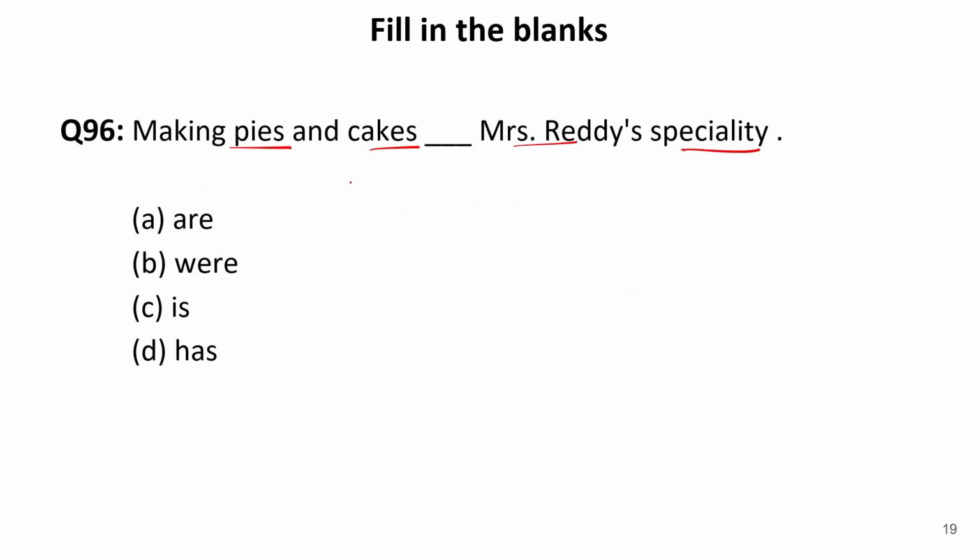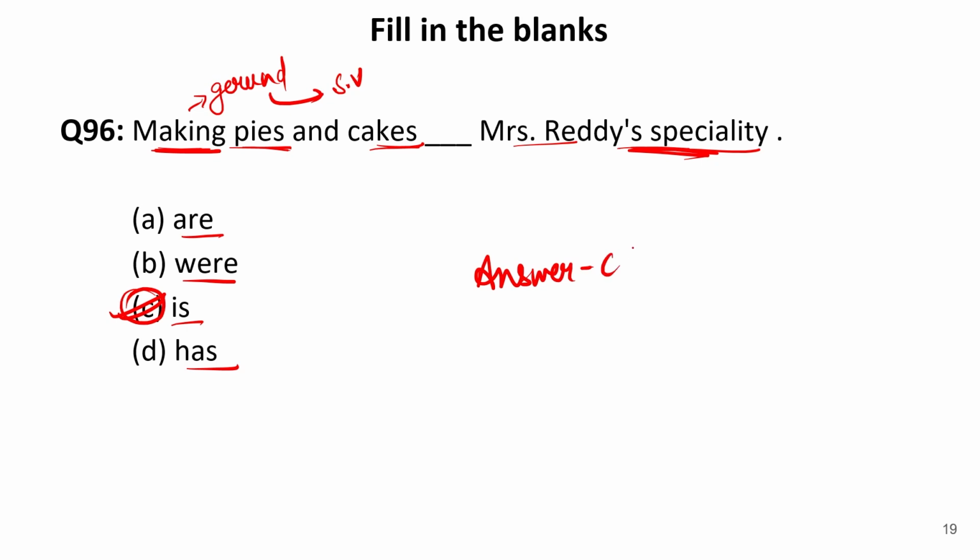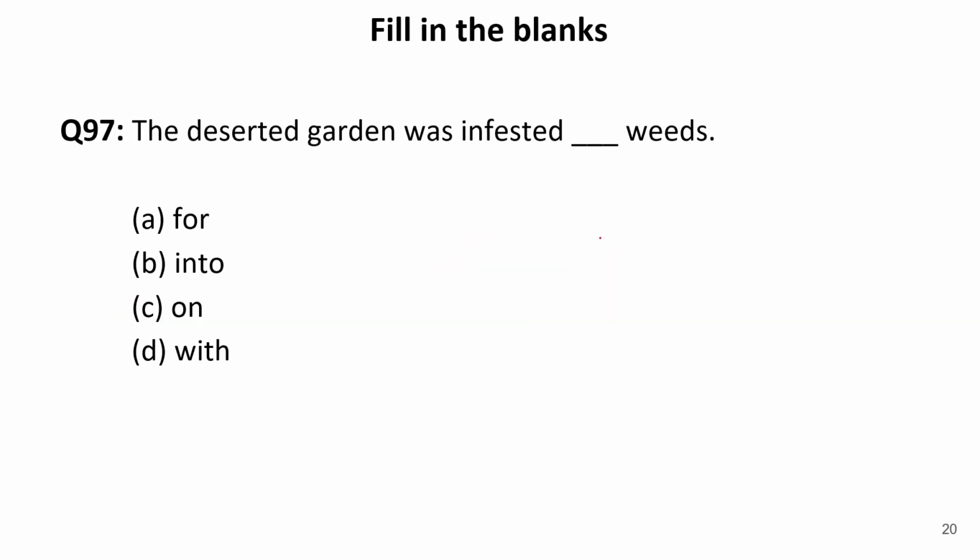Making pies and cakes dash Mrs. Reddy's specialty. Now here the word making is written. What making? Making pies and cakes. So this is a gerund. And whenever we have a gerund, we always use a singular form of verb with it. Now let us see the options: are, were, is, has. So obviously is is the correct form of verb to be filled over here. So our answer is C, that is is. Now let us move to the next one.